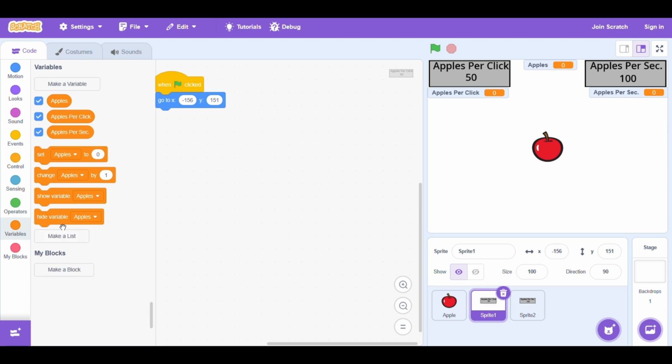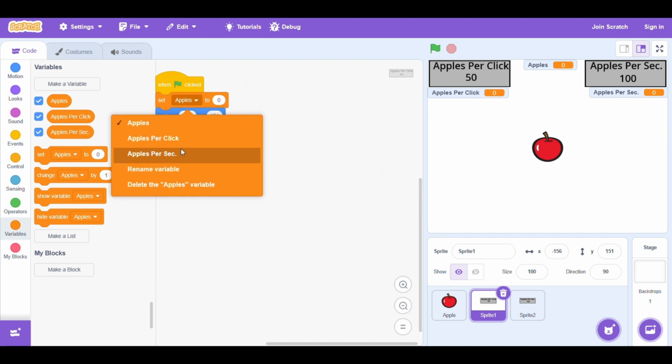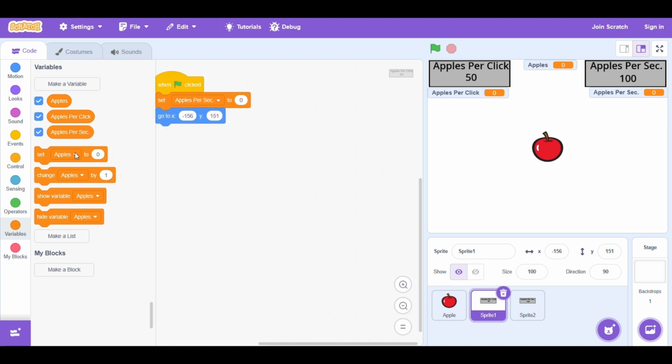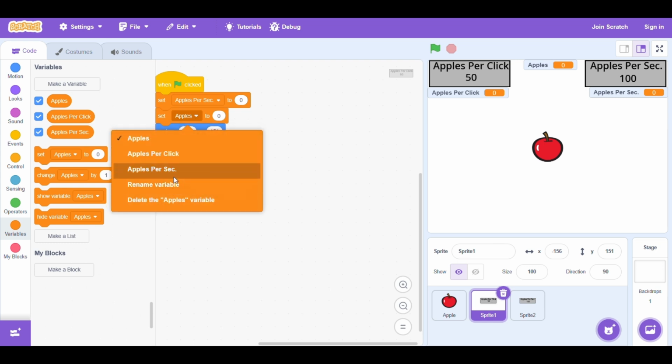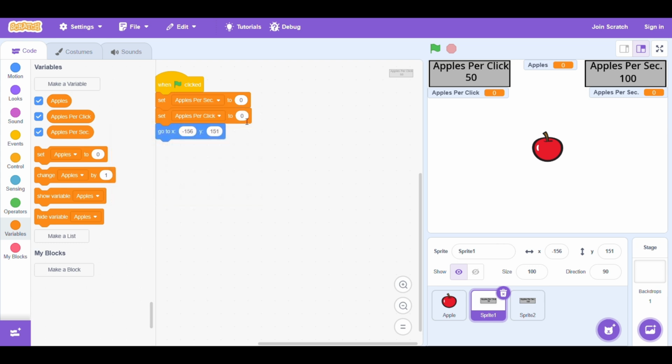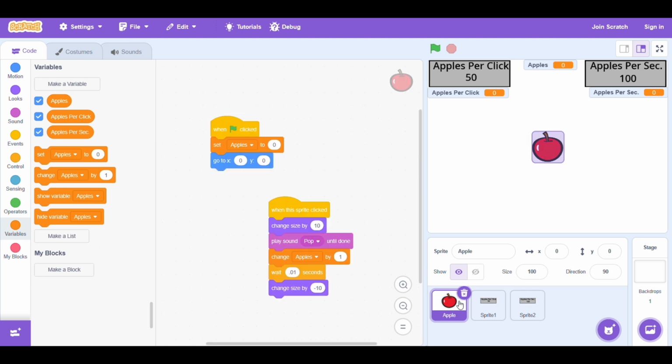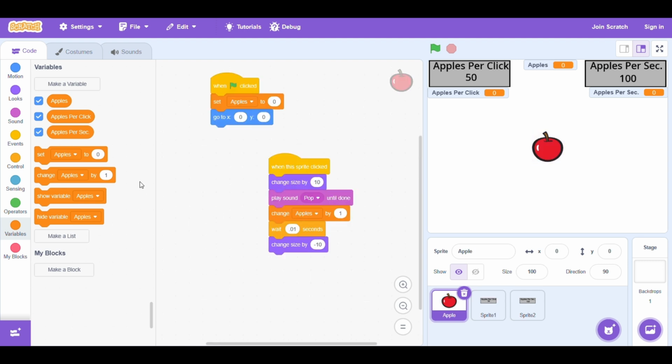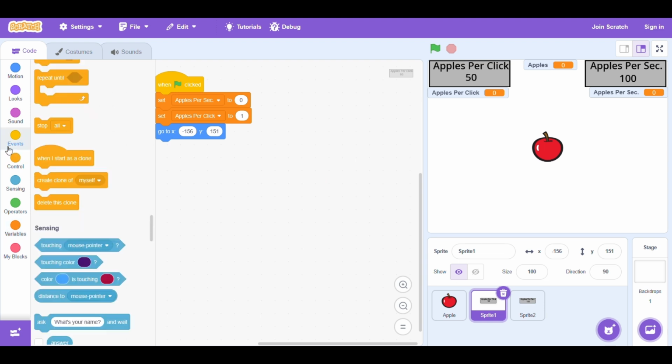Green flag clicked. Set apples per second to 0. Apples per click to 1. Head back in the apple. Change apples by apples per click. Surprising, right? Go to the apples per click sprite.